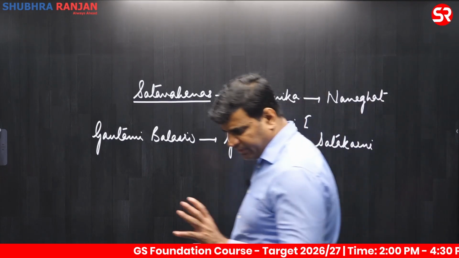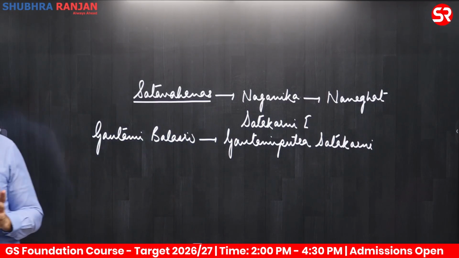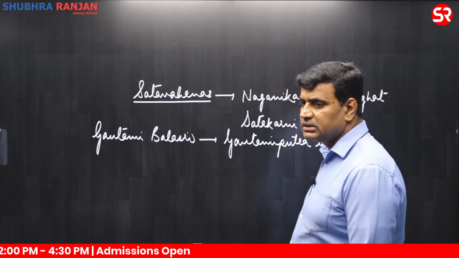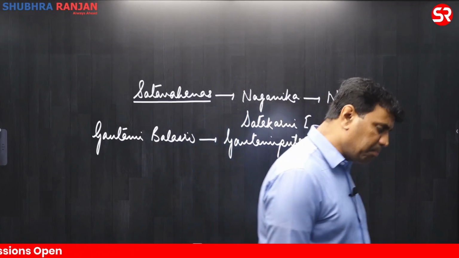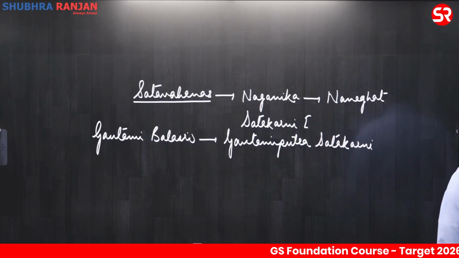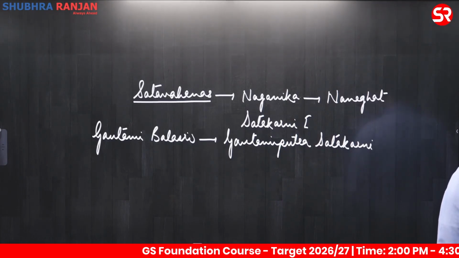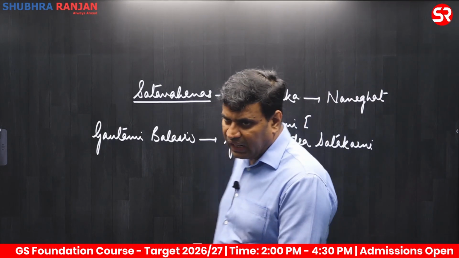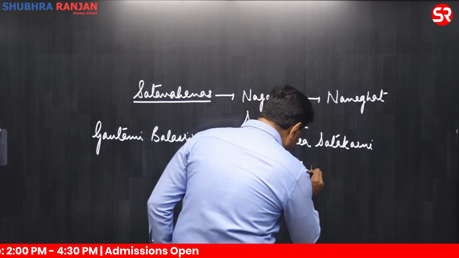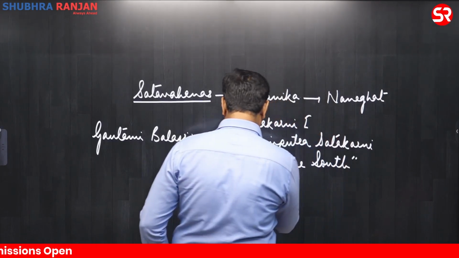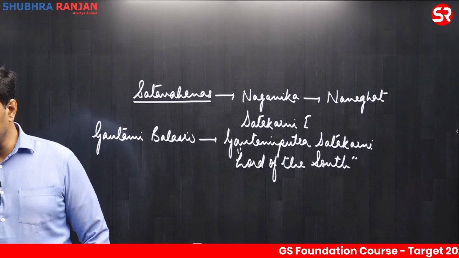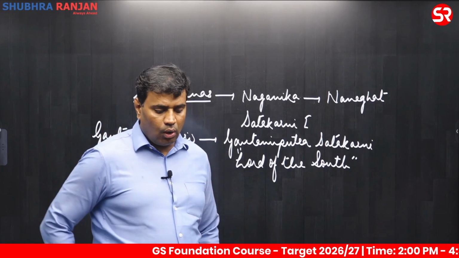Clear? In fact, Gautami Putra Shatkarni was the most powerful ruler among the Satavahanas, and he was given the title of the Lord of the South, Dakshinapathapati. Clear?